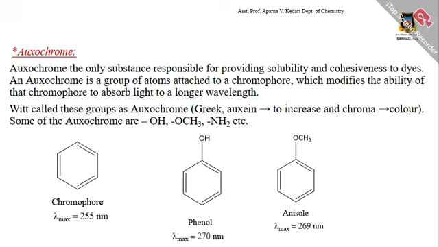We call these groups exochromes, from the Greek exo meaning to increase and chroma meaning color. Some of the exochromes are OH, OCH3, NH2. Here, the benzene ring is a chromophore and absorbs at a wavelength of 255 nanometers. When an OH group is attached, that is phenol, it absorbs at 270 nanometers. Then anisole absorbs at 269 nanometers, where the OCH3 group is an exochrome.